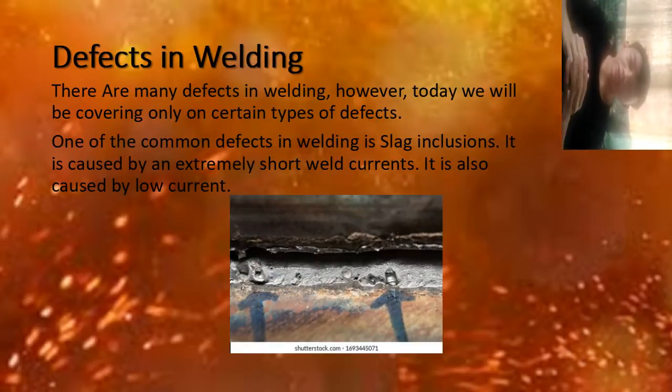It occurs with the retention of solid metals, metallic or not, in the weld metal. The cause is insufficient cleaning of the weld surface between the passes. It can also occur in a single pass weld when slag is trapped in the roots and toes of the weld. It is also caused by an extremely short weld or low current.